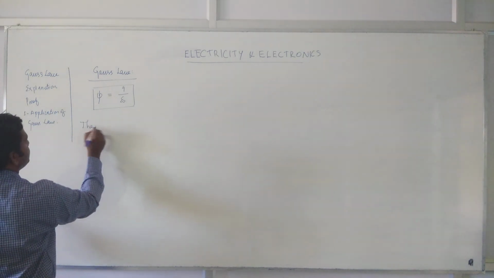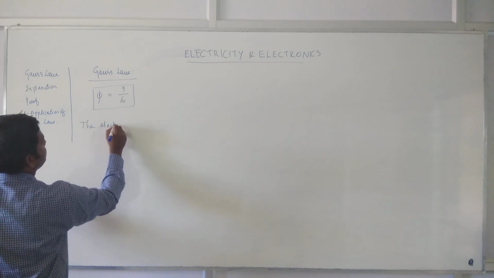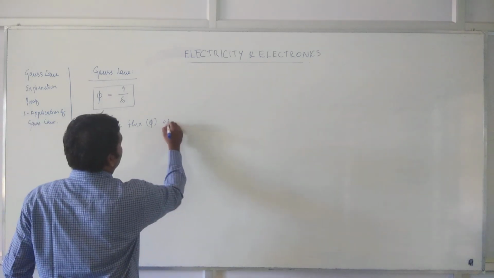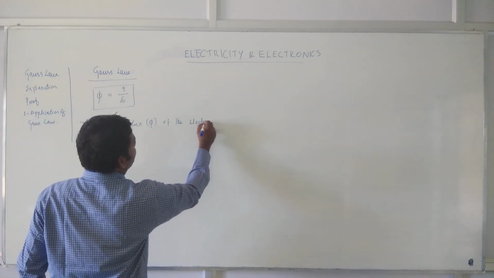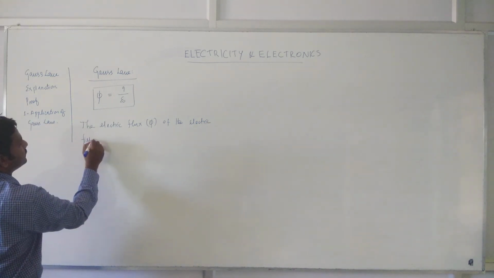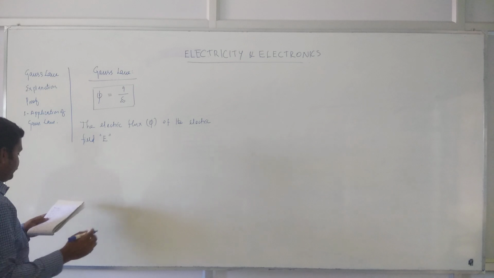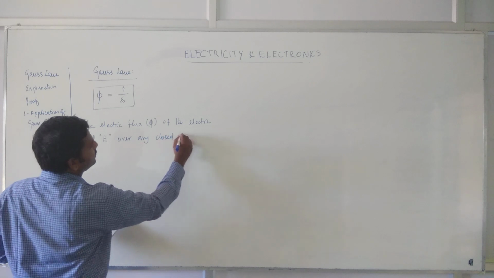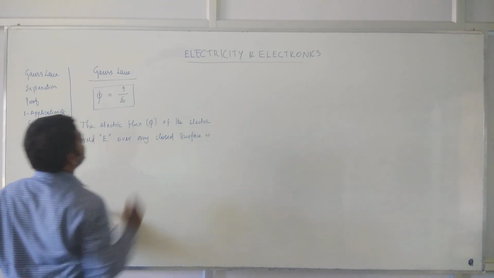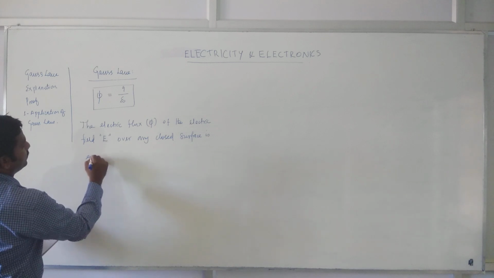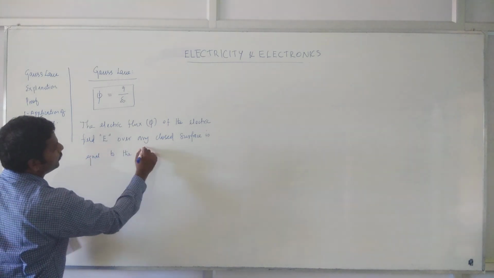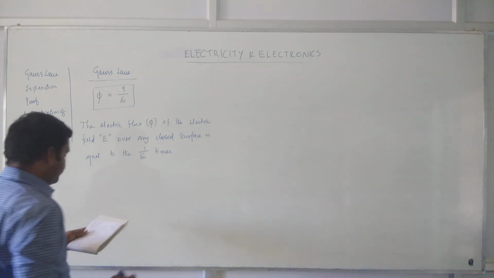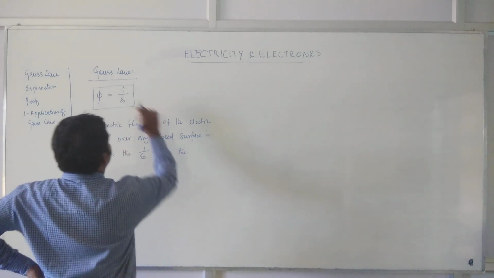The statement for this is: the electric flux phi of the electric field E over any closed surface is equal to 1 by epsilon naught times the net charge Q